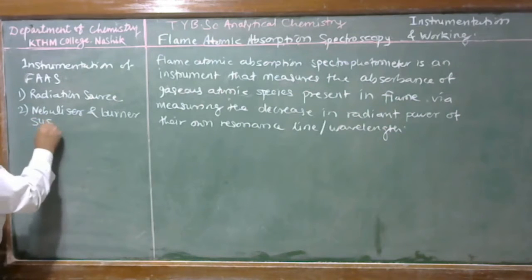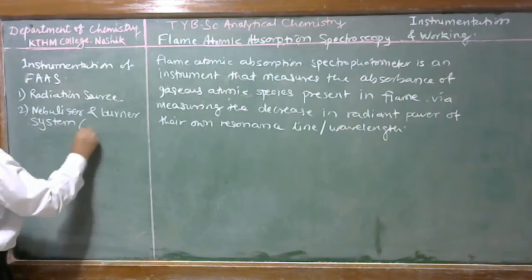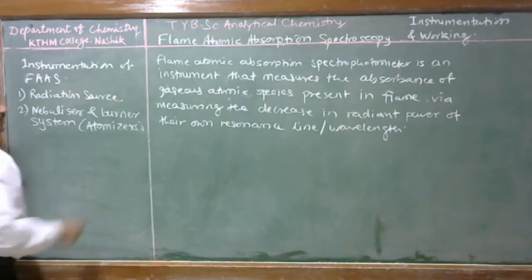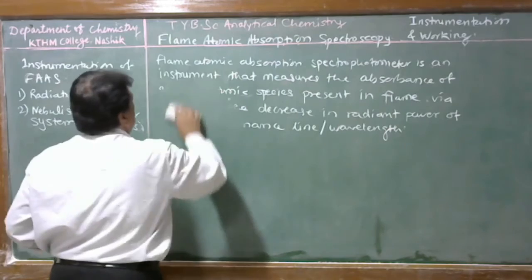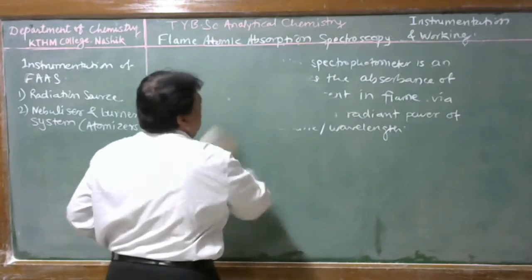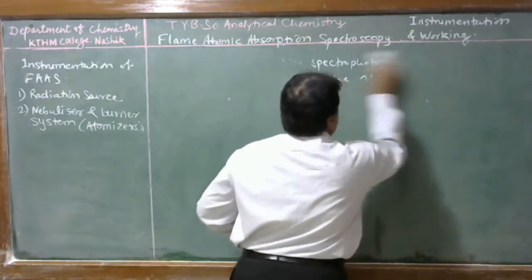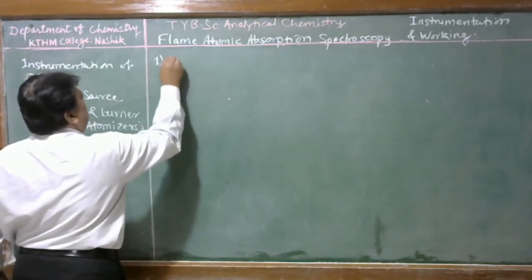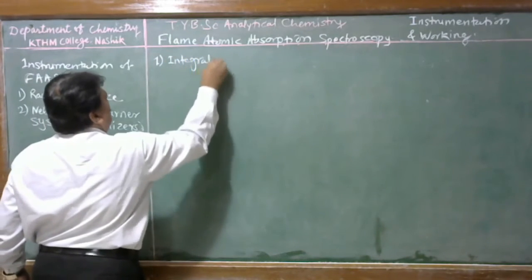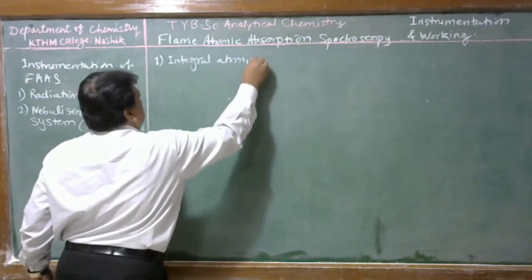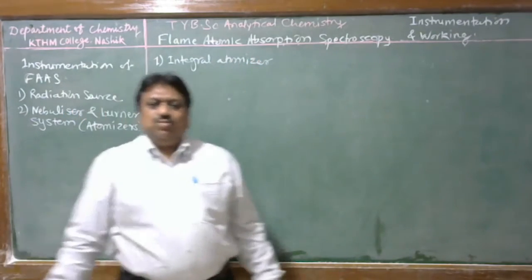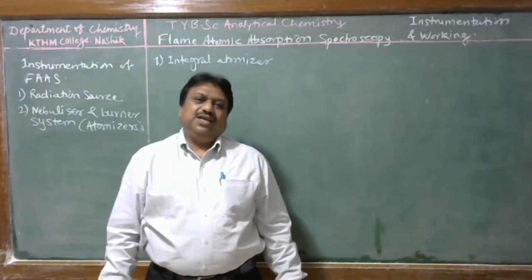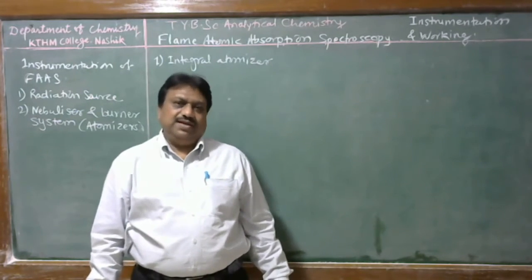This is called the atomizer. Therefore, whatever atomizers we studied in flame atomic emission spectroscopy, all those atomizers are used in flame atomic absorption spectroscopy. The first atomizer is the integral atomizer. In the integral atomizer, the total sample solution is atomized in the flame, and therefore it is called an integral atomizer.